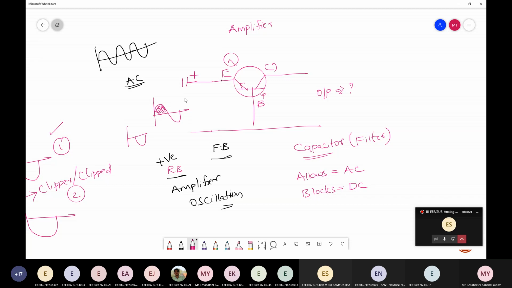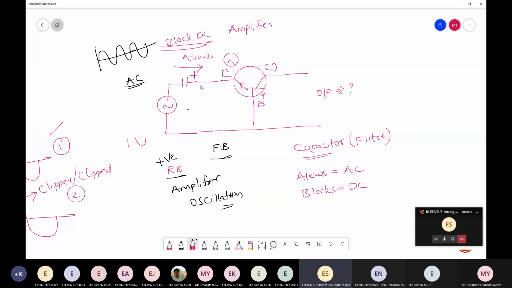So can I use a capacitor at the input? I'm doing like this now. I'm connecting a capacitor at the input part, followed by which I'll apply the sinusoidal input. Now you tell me, will it allow AC or DC? It allows AC, and it is blocking DC. So DC should always be blocked at the input.